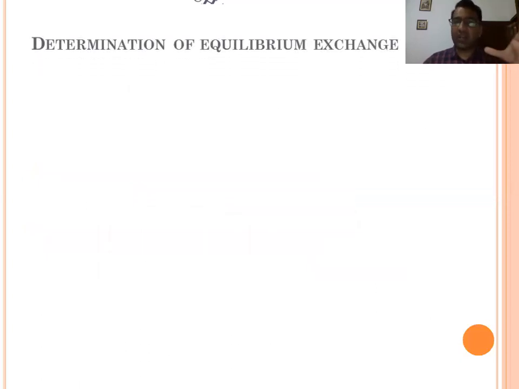Now the question: determination of the equilibrium exchange rate. How is the exchange rate determined? Already we have discussed the sources of the demand and the supply from where we get foreign exchange. If both are equal at any point, if the demand and supply curves of foreign exchange intersect, at that point the exchange rate is determined.